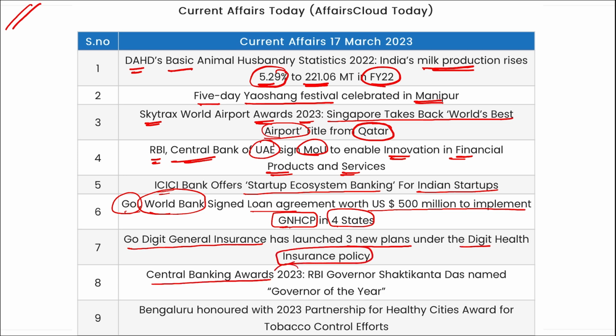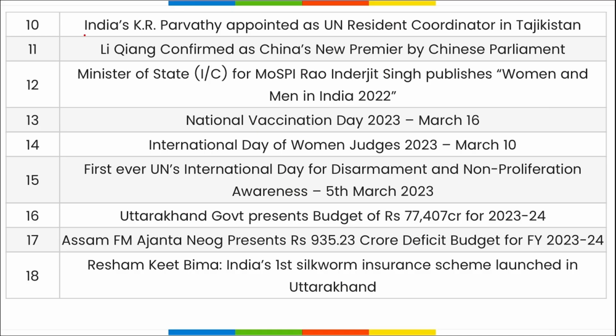Central Banking Awards for 2023, RBI Governor Shaktikanta Das named as the Governor of the Year. Bangalore has been honored with the 2023 Partnership for Healthy Cities Awards for tobacco control efforts. Next, India's KR Parvathi appointed as the UN Resident Coordinator in Tajikistan. Li Qiang has been confirmed as China's new premier by the Chinese Parliament.